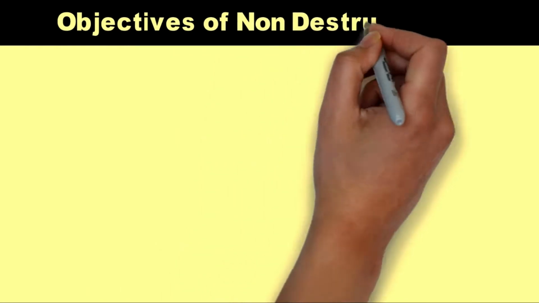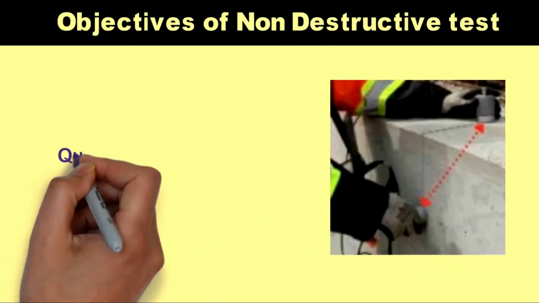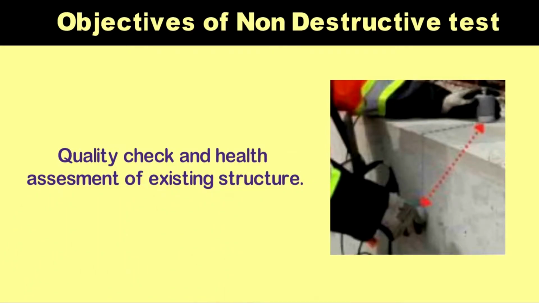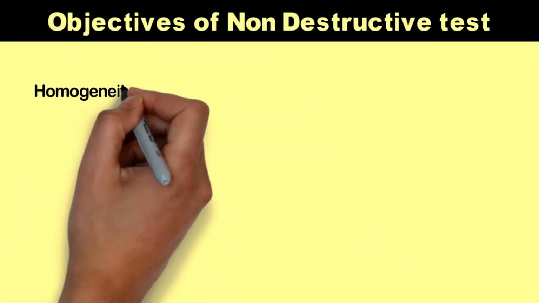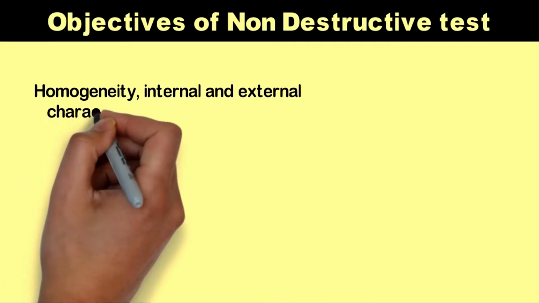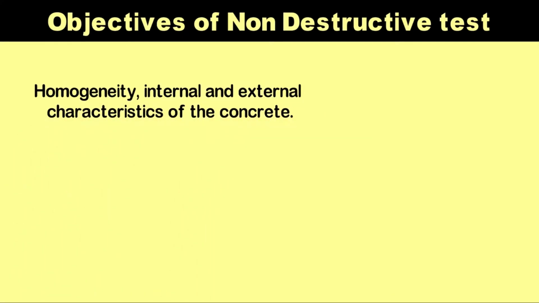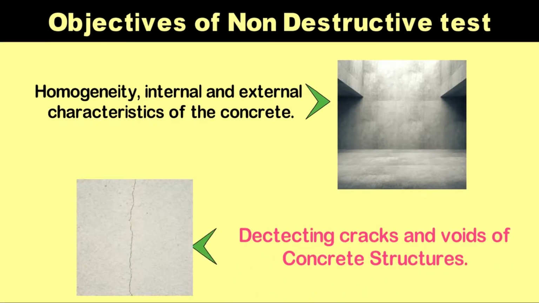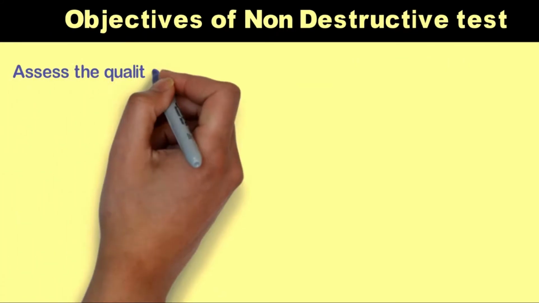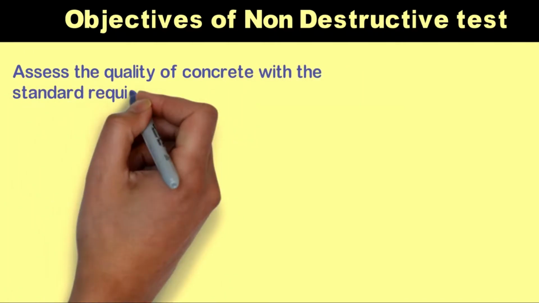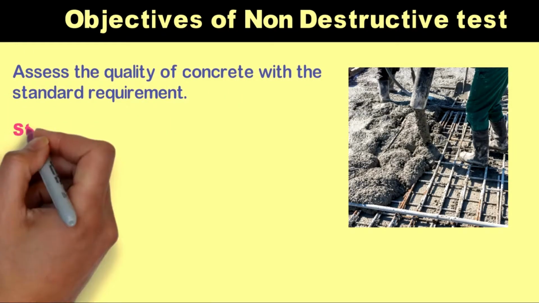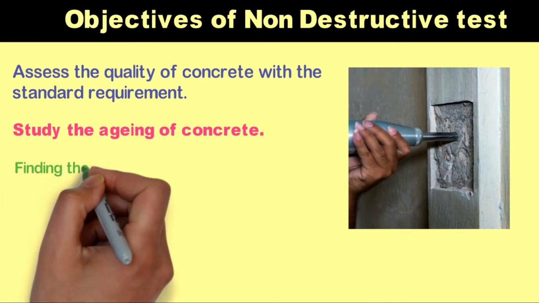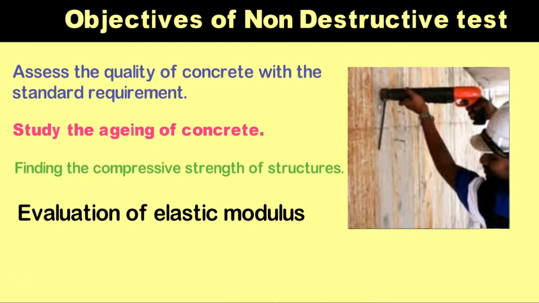The main objectives are quality check and health assessment of the existing structures. They are used for determining the homogeneity, internal and external characteristics of concrete, etc. To detect cracks and voids in concrete structures. To assess the quality of concrete against the standard requirement. To study the aging of concrete. For finding the compressive strength of structures and for evaluation of elastic modulus.